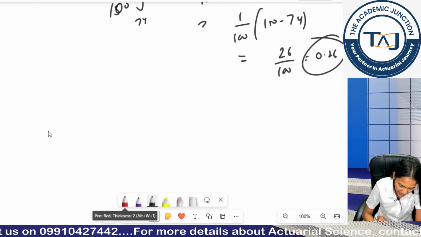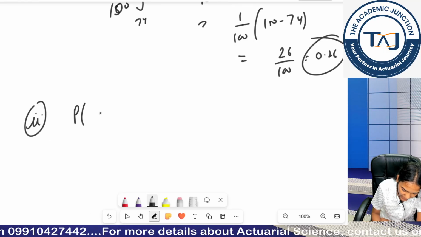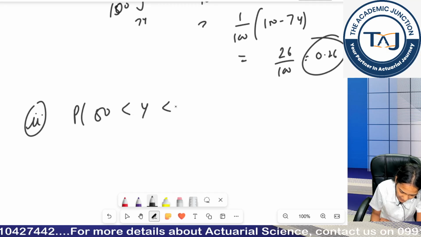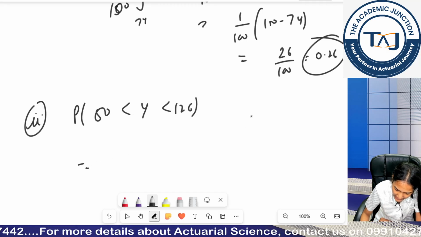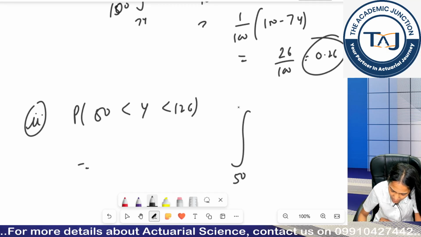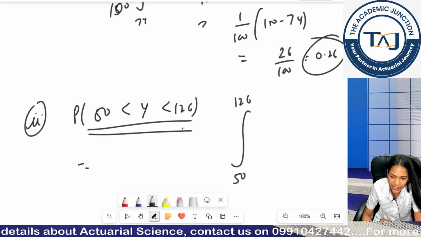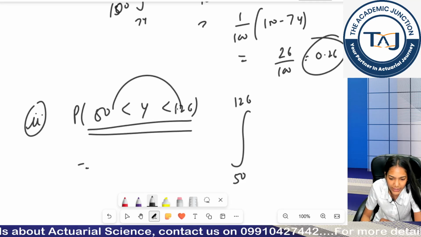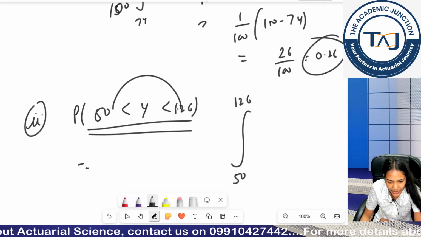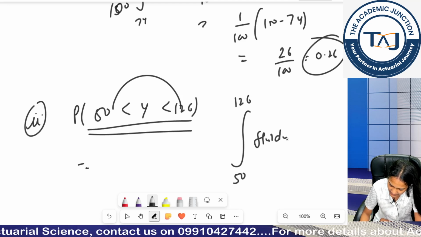Moving further to the second part. What was my second part saying? I have to calculate the probability 50 < y < 126. Now my integration would be basically from 50 to 126, right? Because I have been given a range. I want the probability values till here. Simple, f(x) dx